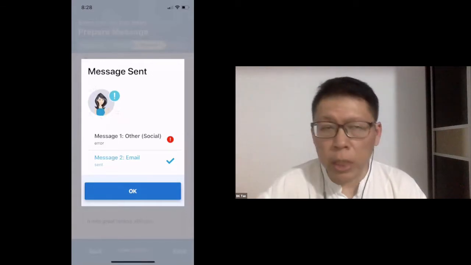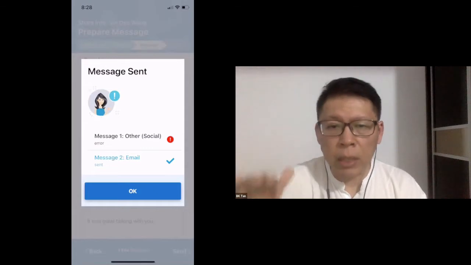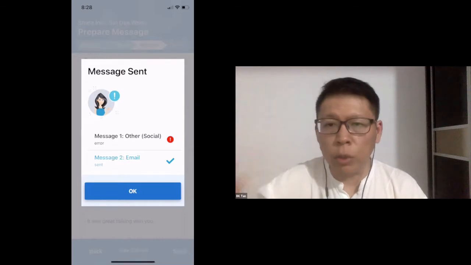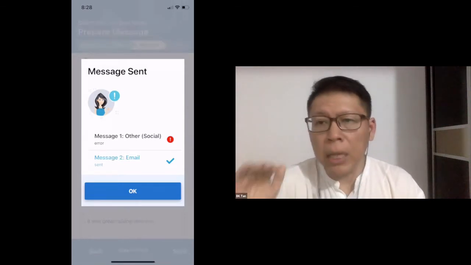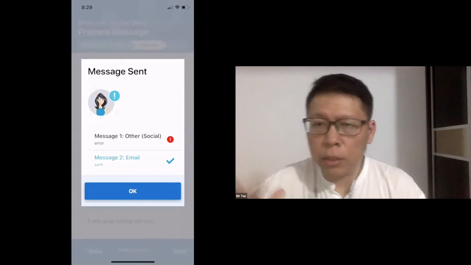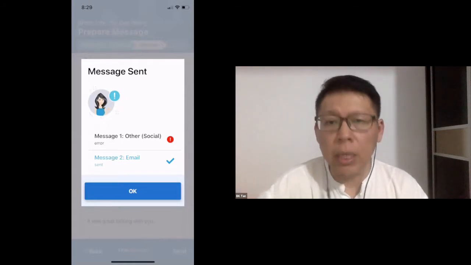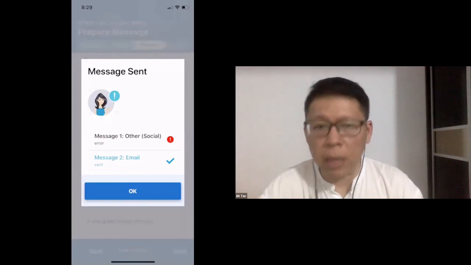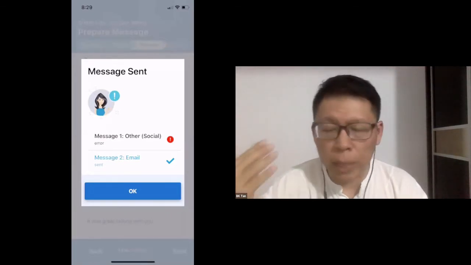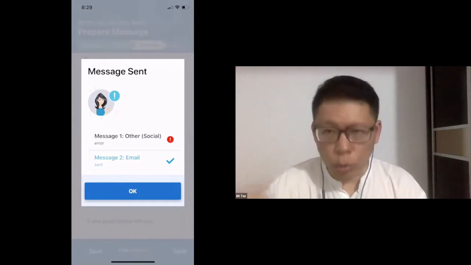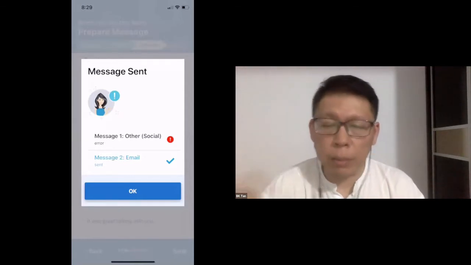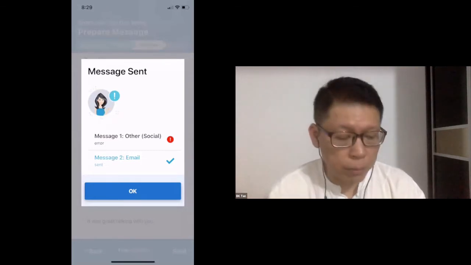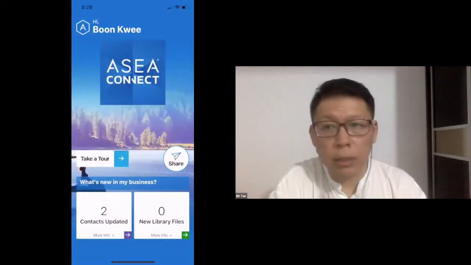Just a quick note, from what we have been testing, I think it only tracks on the emails. It will track email, like whether the person opened it and so on. But on the other platforms, at this point in time, it doesn't track, or at least not yet, whether the person has opened it and watched it. Okay, but you know that it has been sent. So if you're primarily using WhatsApp or WeChat or Line or Messenger to send to your friends, you do need to follow up and double check that they have done it, or they have watched whatever you have sent to them. Okay. So that's how you do it.